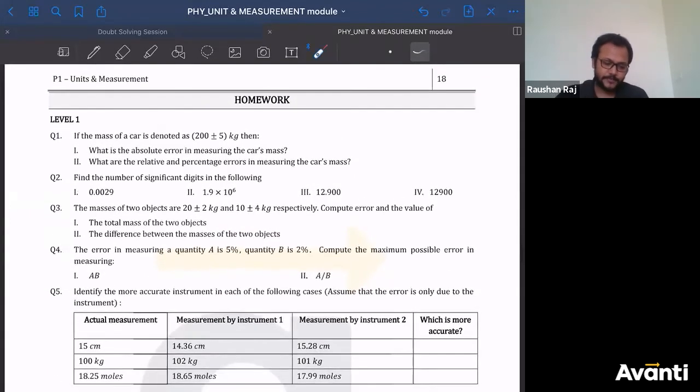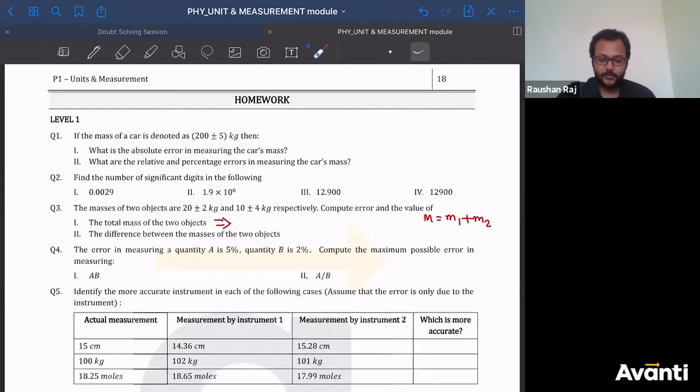देखो, the masses of two objects. These are the masses. Compute the error and the value of total mass of the object. देखो बच्चा, कैसे निकालेंगे total mass? So total mass will be written as, what is the true values of m1 and m2? बच्चा देखो, total mass कैसे लिखोगे? m is equal to m1 plus m2.